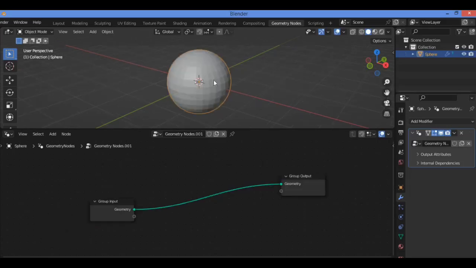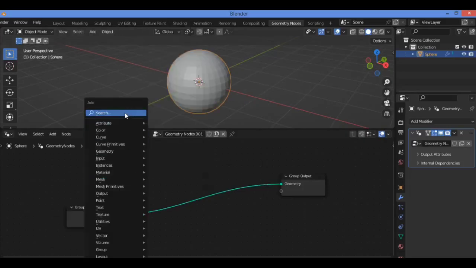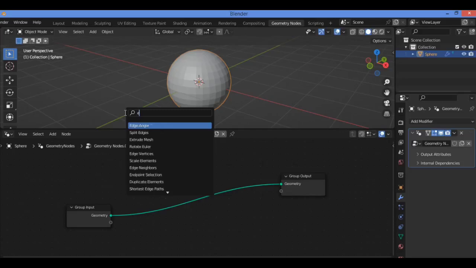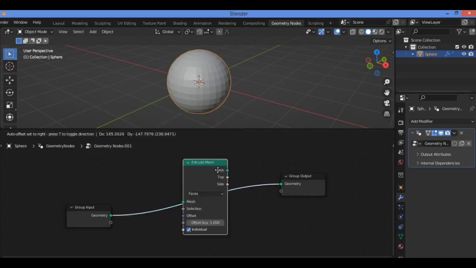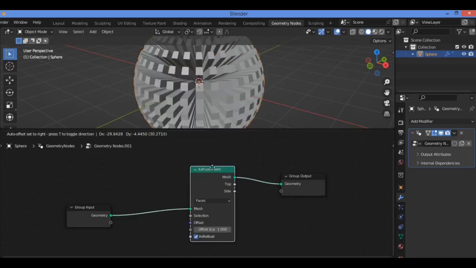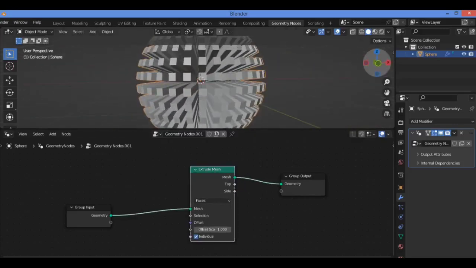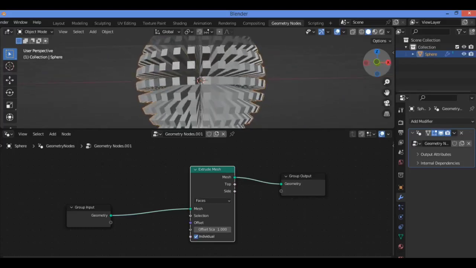I have added this UV sphere to the scene, as shown in our tutorial. Press Shift A and add the Extrude Mesh node as shown here. Drag and drop it, and you can see the effect. It's pretty amazing. Each face of the UV sphere is extruded individually, as you can see in our tutorial.